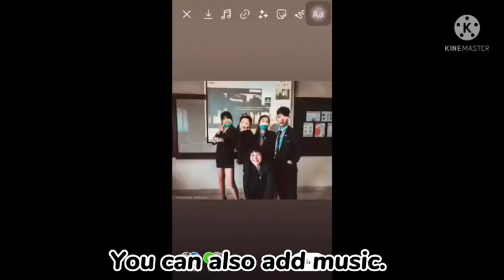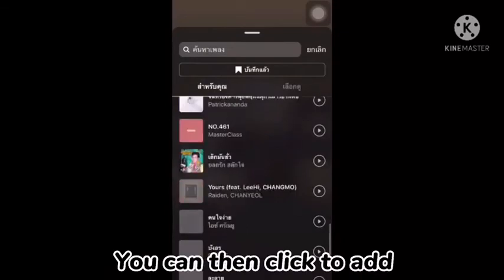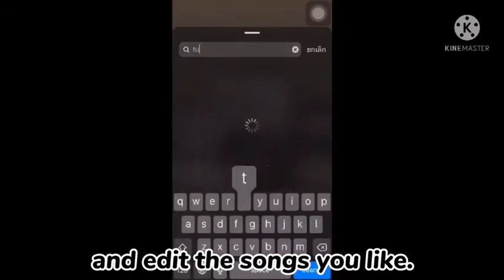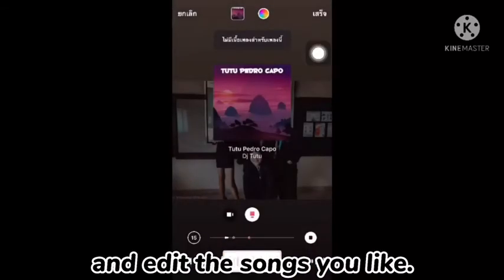You can also add music. Find your favorite song. You can then click to add and edit the song you like.